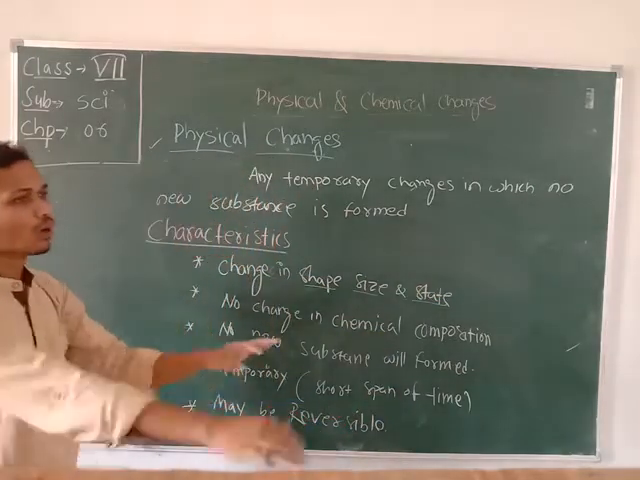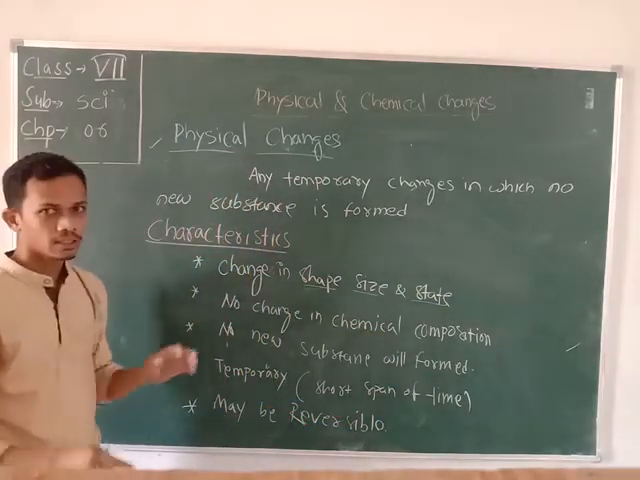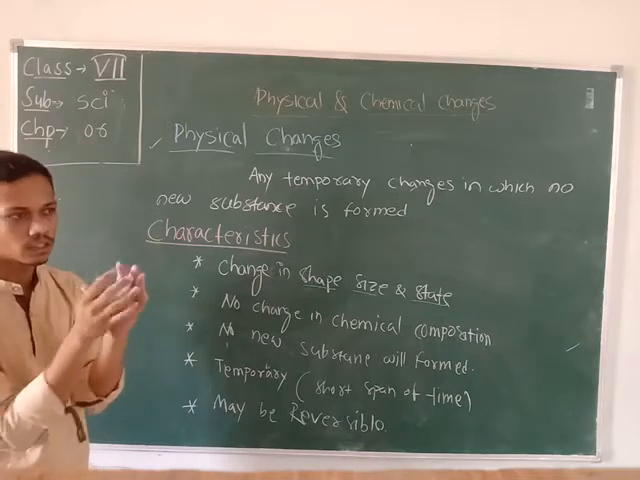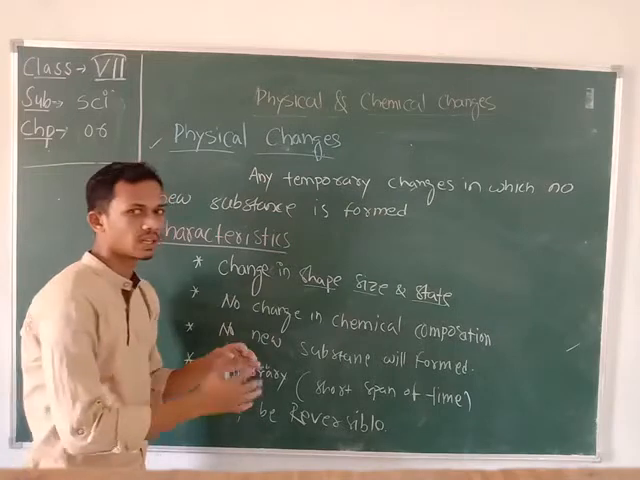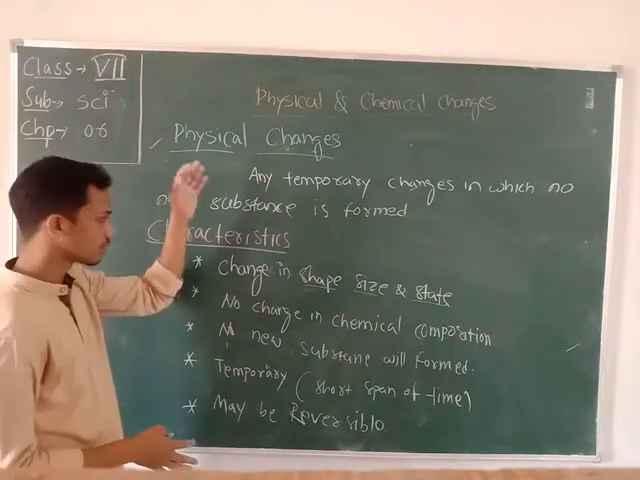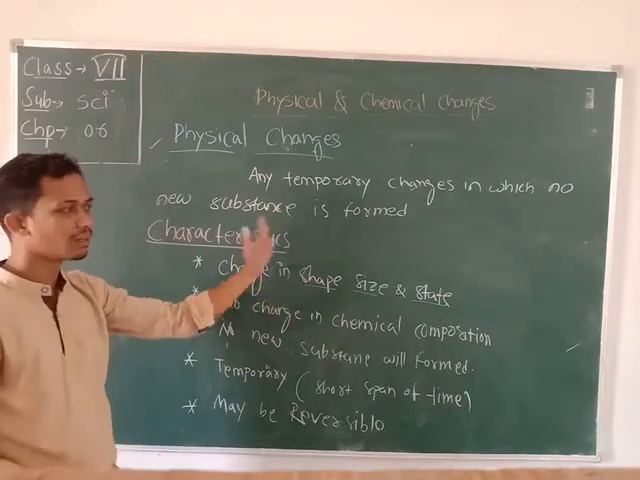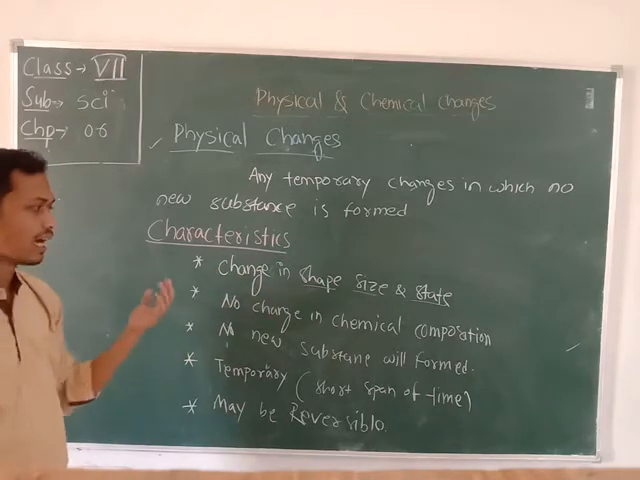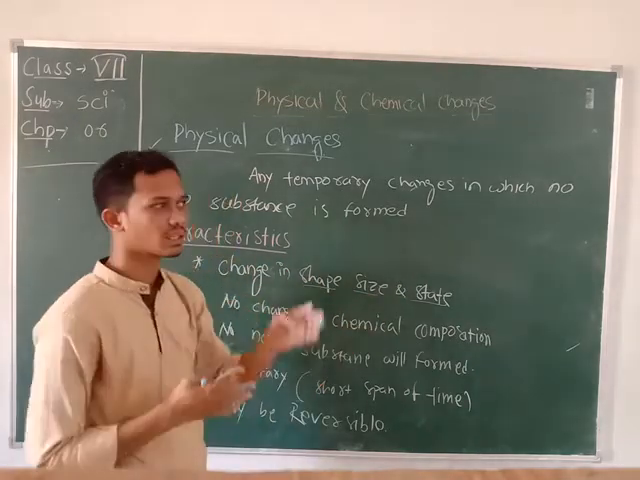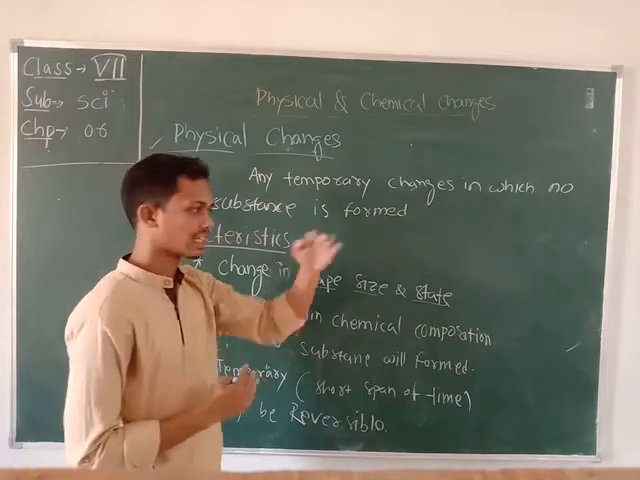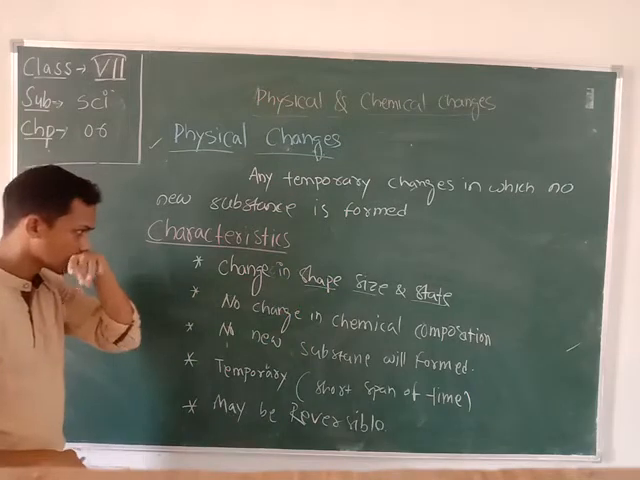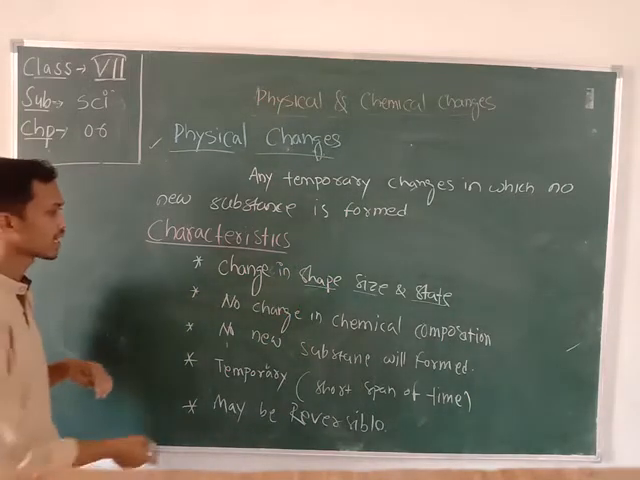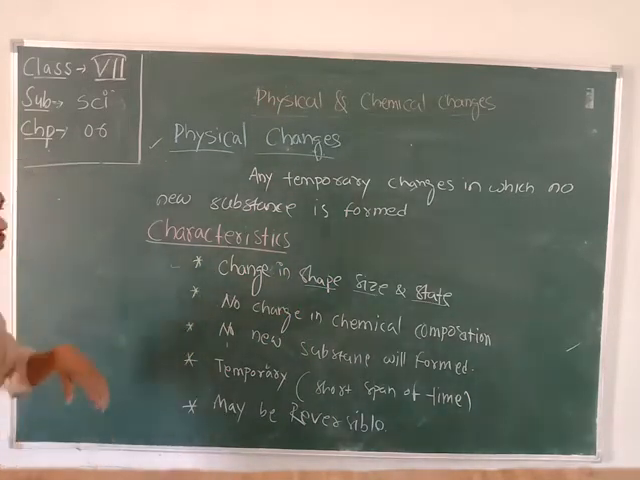So during some physical changes the size of the substance becomes smaller or becomes bigger, and the shape of the object may also change. If the substance is present in solid form, it can be converted into liquid form, and liquid substances can also change into gaseous form. These types of changes occur during physical changes.